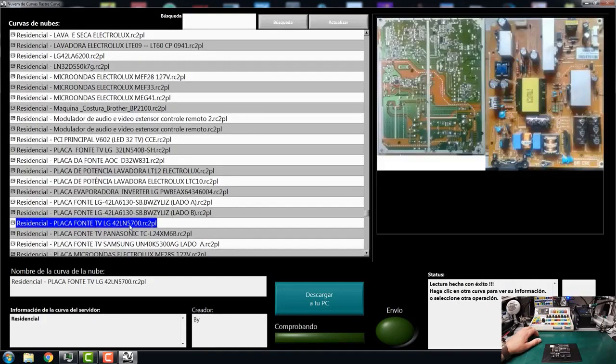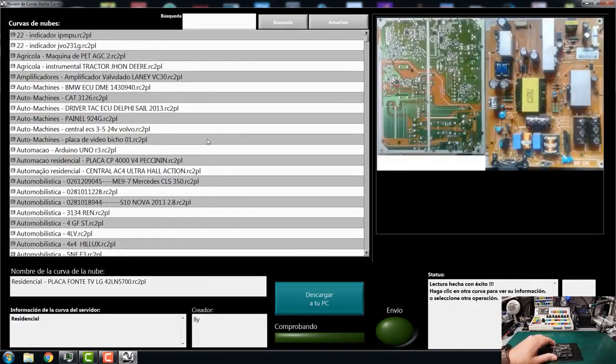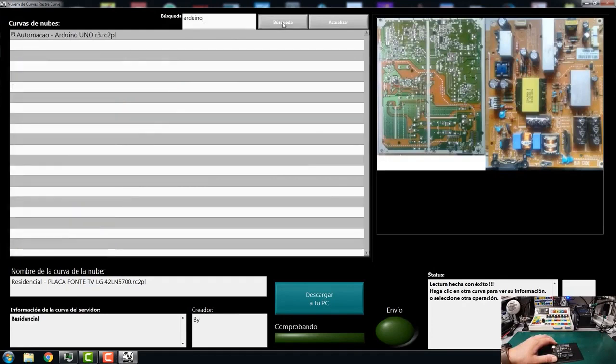For example, the Arduino one, and I want to look for the board here. I can go looking script by script, but there are 690. So here I am going to put Arduino, and I'm going to give it the search button, and there it is. There is a Ruin one, to see if it looks like mine.